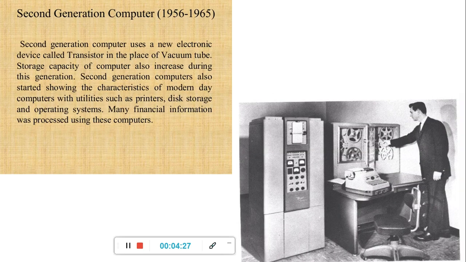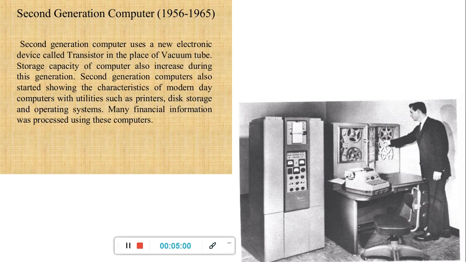Then you have the second generation computer. See the picture also given. Second generation computers use a new electronic device called a transistor in place of the vacuum tube. Storage also increased during this generation. Second generation computers also started showing the characteristics of modern day computers with utilities such as printers, disk storage and operating systems.